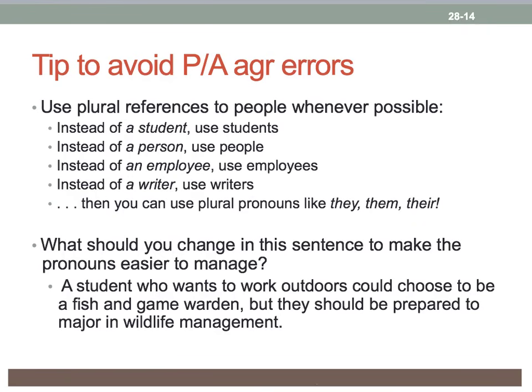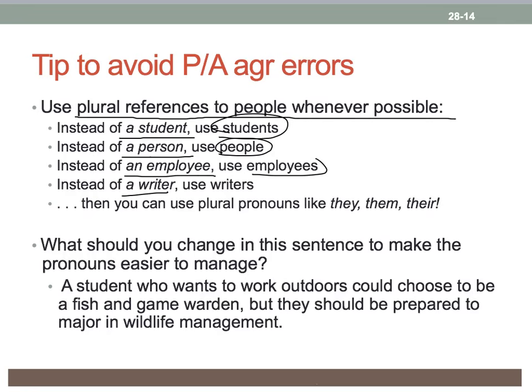All right, and to sum up, tips to avoid pronoun antecedent agreement errors. Use plural references to people whenever possible. It gets us into trouble when we start out sentences with a student, a person, an employee, a writer. Go with plural as much as you can because it can help us to avoid having to deal with his or her, he or she throughout a paragraph or an essay. And we can use they, them, and their as much as we need to if we use plural antecedents.